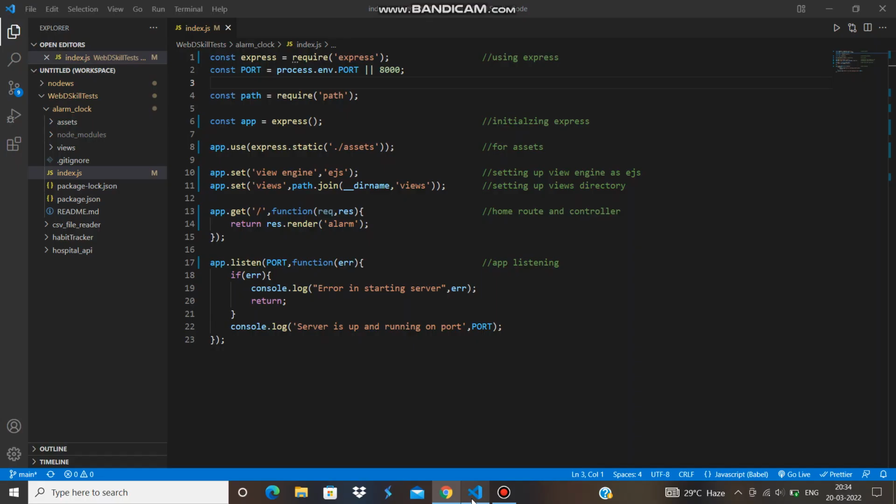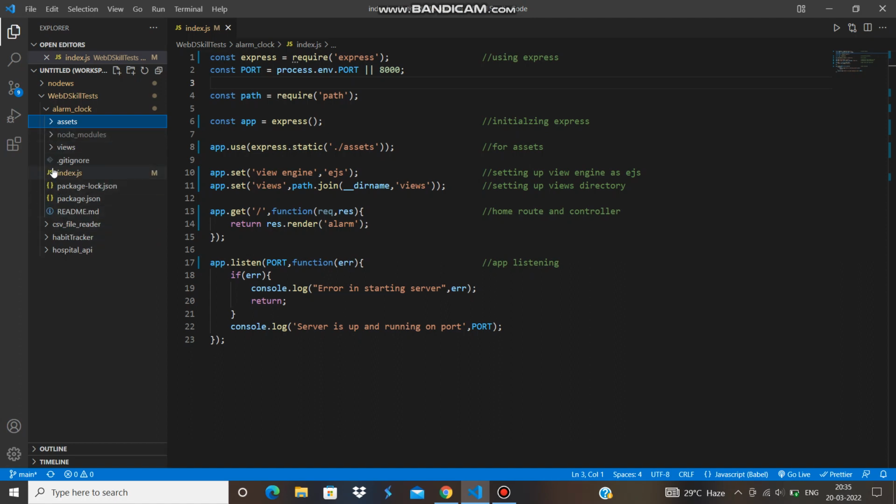So let me directly walk you through the code. This is the code, this is the entry point of the project. I have used Node, Express and EJS for the deployment purposes only, but the app is totally dependent on HTML, CSS and JavaScript. So I have used Express, and I have used the view engine as EJS. So these are all. Let me directly walk you through the assets.